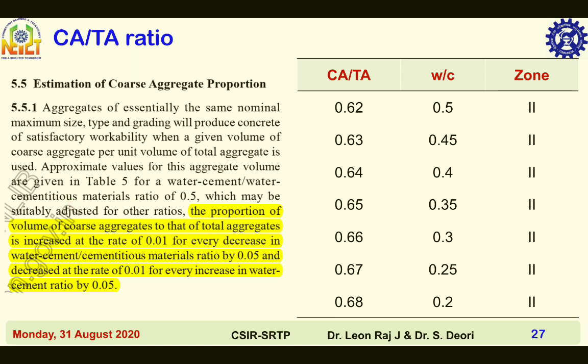For water cement ratio of 0.5, the Ca by Ta value for zone 2 fine aggregate is 0.62. When water cement ratio decreased to 0.45, the Ca by Ta value increased to 0.63. Likewise, the Ca by Ta value increases by 0.01, like 0.63, 0.64, 0.65, 0.66, 0.67, 0.68.